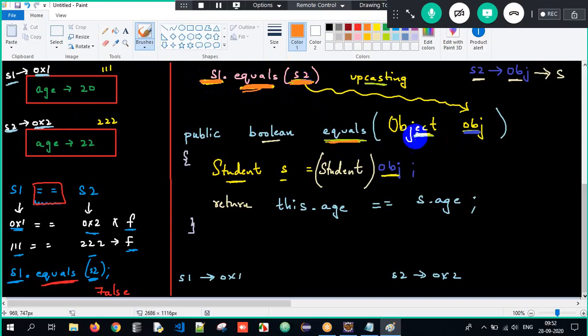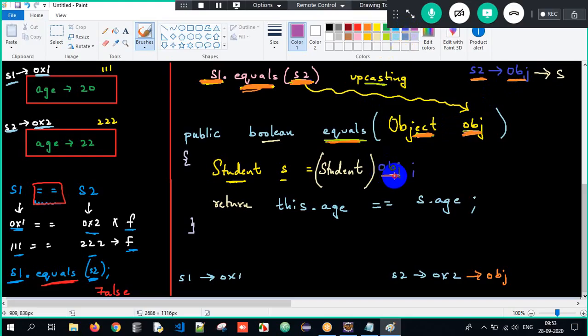The S2 object is getting upcasted to obj. Why? Since the parameter is of type Object, I can pass any type of object: student, employee, person, tester, developer, any type of object. Clear? So this S2 got converted to obj. Now S2 can also be referred to as obj. But since obj is of type Object, it is upcasted, and I can access only Object class properties. I need to downcast it.